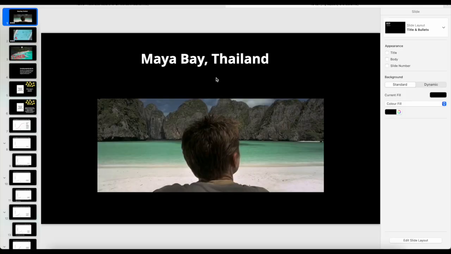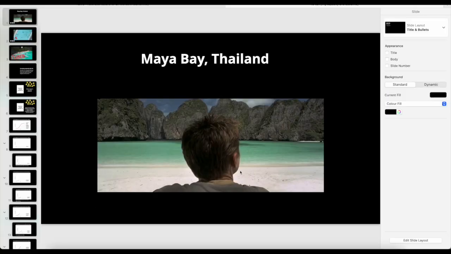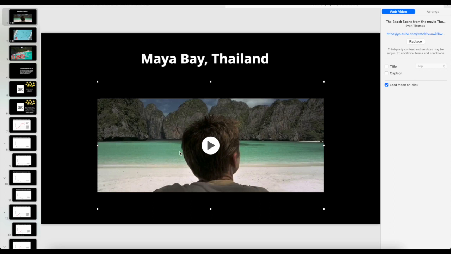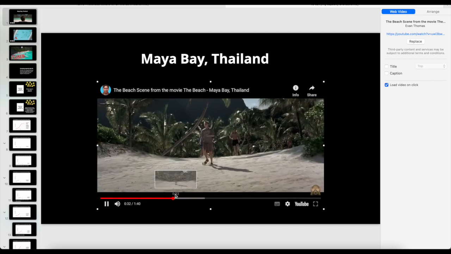How did Maya Bay become so famous? Well, in the year 2000, Maya Bay was hardly known, and nobody knew where it was. Because it was so deserted, it was featured in a movie called The Beach. In year 2000, I was in Sec 3. I know you were not born. This is how deserted it was, such that they could film this movie over there.